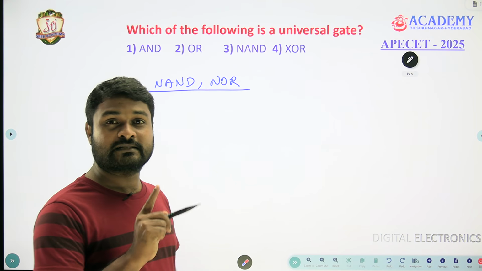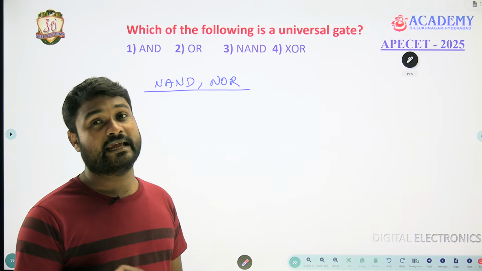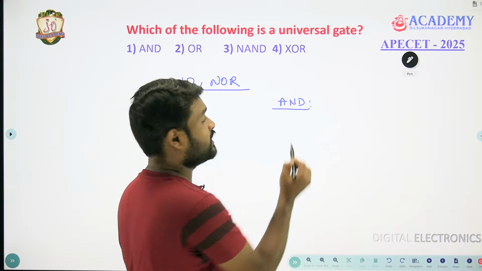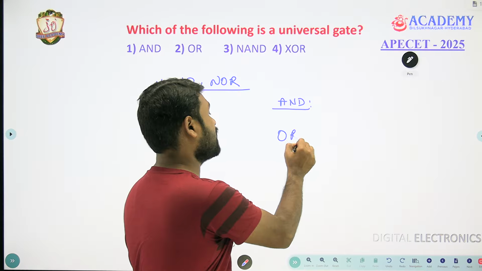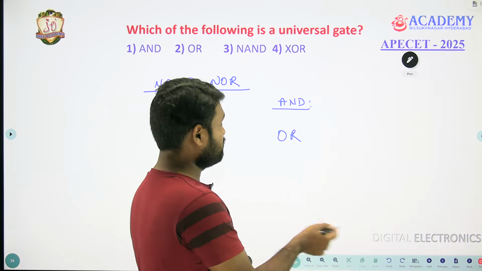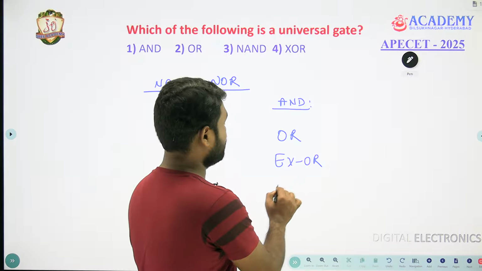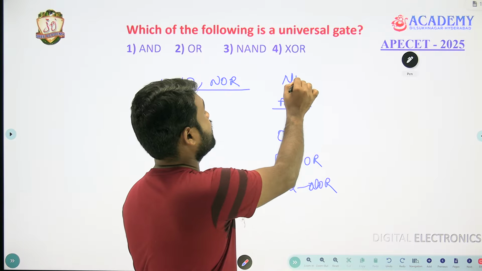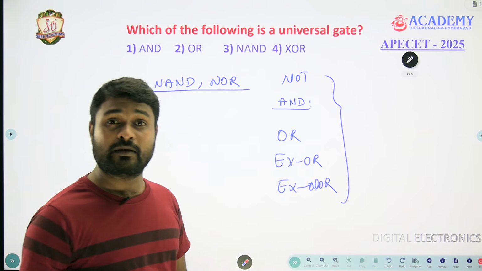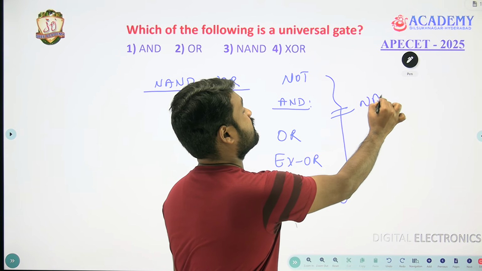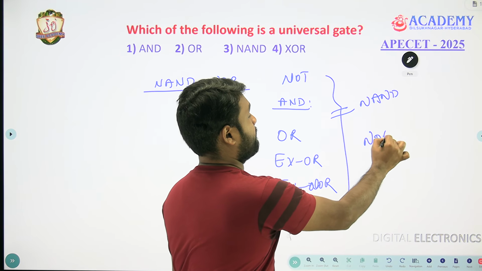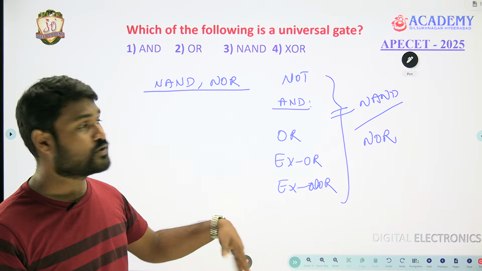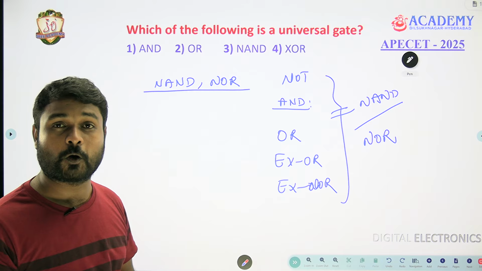Why universal? In the sense that you can implement any gate by using NAND or NOR. Suppose you want to implement an AND gate, you can. If you want to implement an OR gate, an XOR gate, an XNOR gate, or a NOT gate, all these gates are possible either by NAND or by NOR. So you can use a NAND gate alone to implement any gate, and you can use a NOR gate alone to implement any gate. That's why they are called universal gates.